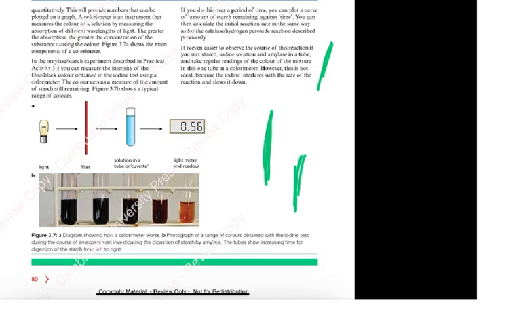And of course, you can plot a graph of it, a curve of the amount of starch remaining against time. You can then calculate the initial reaction rate in the same way. And you can do it for the catalase, hydrogen peroxide reactions described previously. So you can do these in different ways by seeing the color, how much light is absorbed and how much light can pass through it. The lighter the color, the more light will pass through it and the less light will be absorbed. So this is the colorimeter story, which was new in the syllabus.